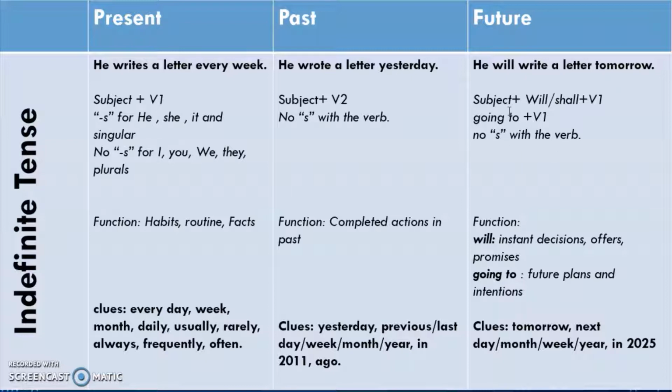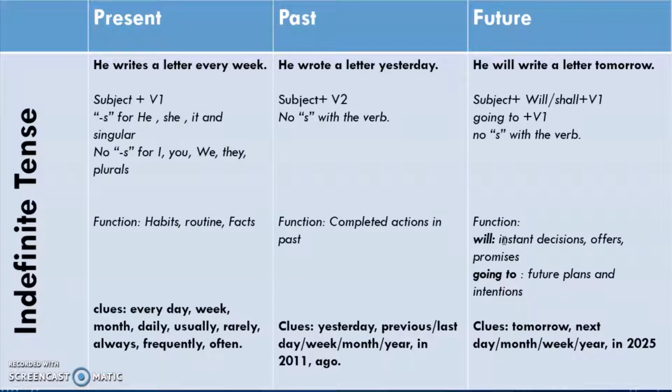So I will tell. Another way of making future tense is to use the phrase going to. I'm going to go to Lahore tomorrow. I'm going to write a letter. So going to is another structure that has the same function, and the function is showing future actions. Now, what is the function of future indefinite tense? If you're using will, it shows instant decisions, offers or promises for the coming time.